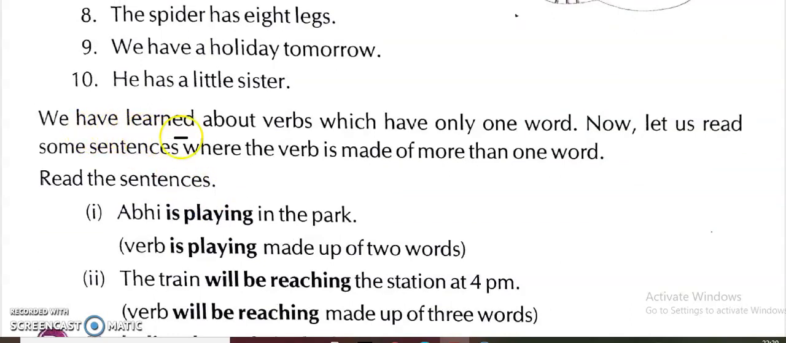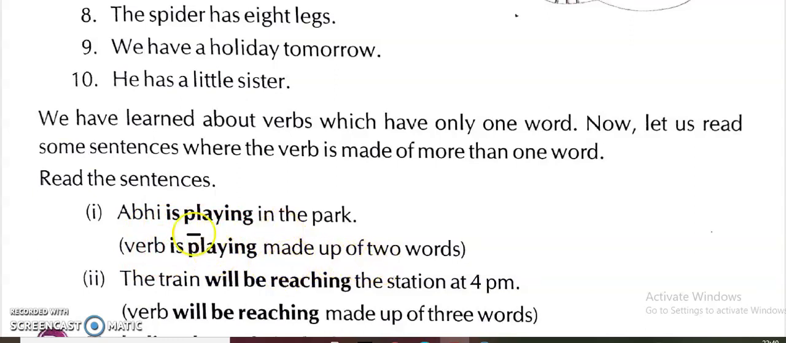We have learned about verbs which have only one word. Now let us read some sentences where the verb is made of more than one word. अब हम देखेंगे कि कुछ verb हैं जो एक शब्द या एक word से नहीं होते, पर दो words होते हैं और वो पूरा verb होता है. So now that we will see, is playing in the park. So verb is playing made up of two words.